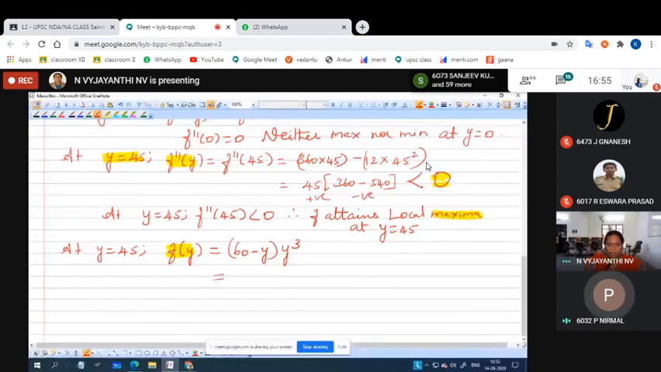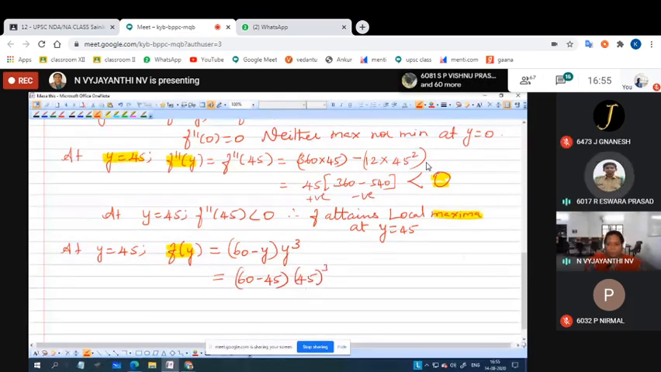45 into 45 cube. What is 45 cube? 45 into 45, 91125. Multiply by 45 again. If you multiply, what will you get? 91,125. Correct?